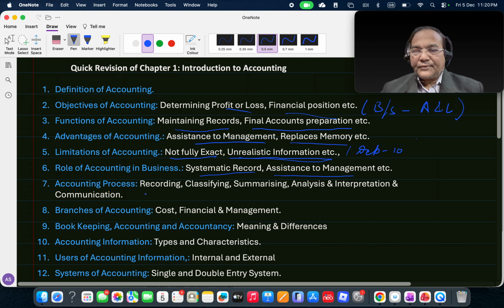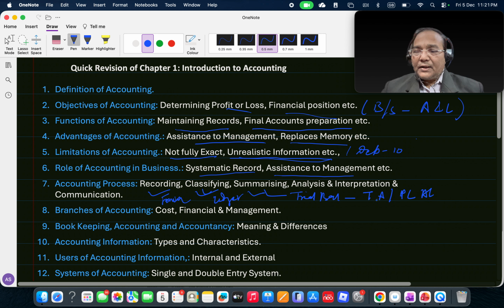Then the accounting process, we have seen the chart yesterday. So it was recording, then classifying, summarizing. Recording is nothing but inputting them into the journal, then classifying is nothing but posting them into the ledger. Summarizing is closing the balances and preparing the trial balance, and from the trial balance, the trading account and profit and loss account.